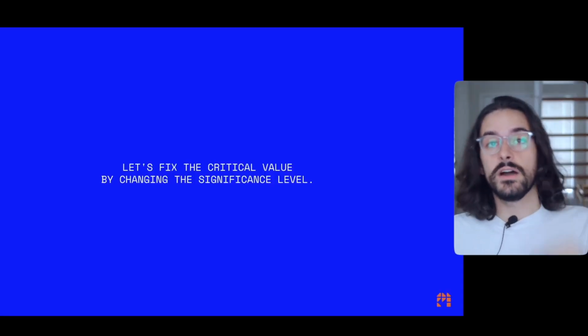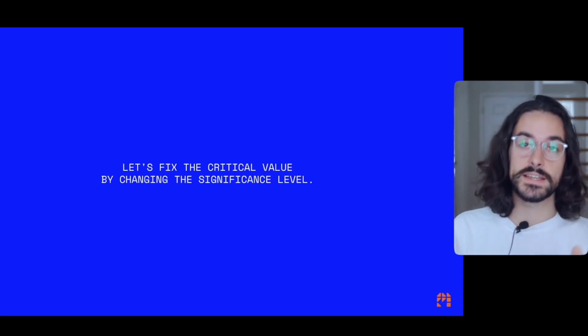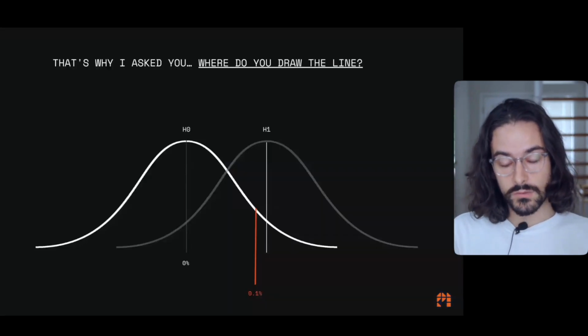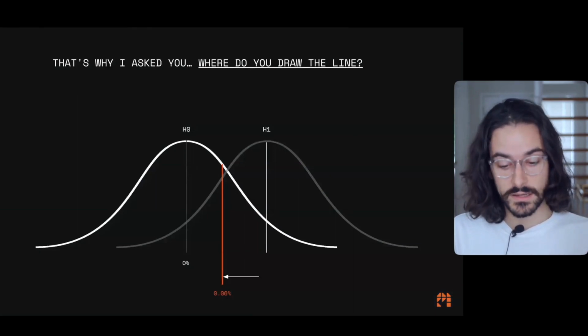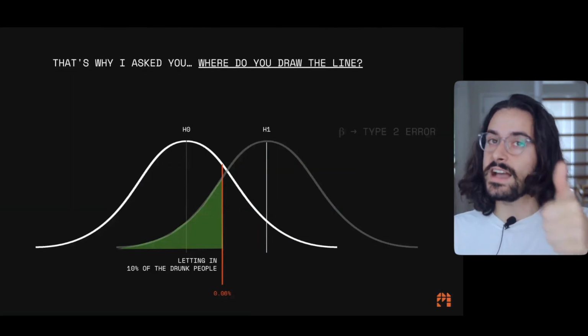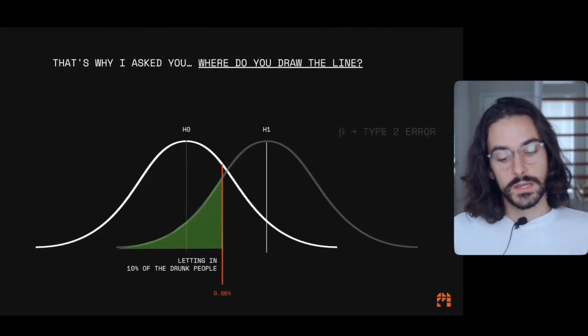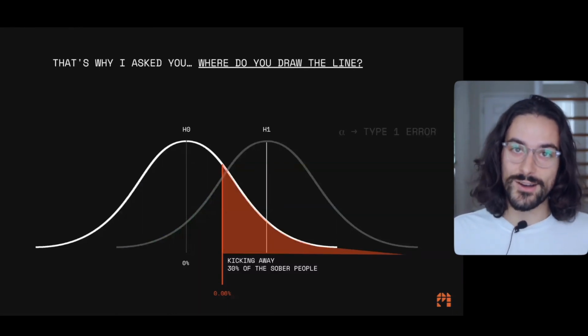All right, so you tell me, Zaki. You know what? Let's fix the critical value then. Let's change the significance level. Let's change the confidence level, right? So let's move it from 0.1 to 0.06, because now we're letting in only 10% of the drunk people. And you tell me, Zaki, this is a great solution. We're not going to have that many drunk people in our club. Well, the problem is that now we're kicking away 30% of the sober people, so there's no way to win.